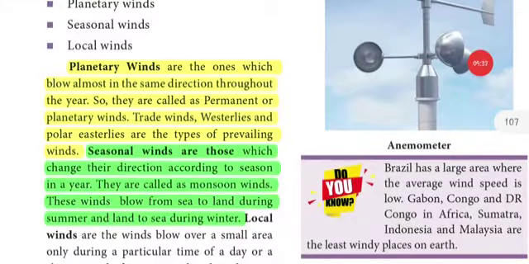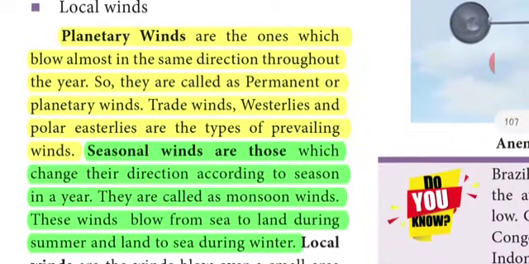So your third distinguish, page number 101 in new book and 188 in old book. Third distinguish, difference between permanent and seasonal winds. So you have this as answer. Starting with planetary winds, all the things I have highlighted in yellow color belong to permanent winds. All the things I have highlighted in green color belong to seasonal winds.